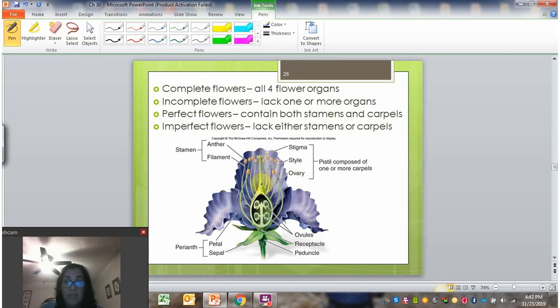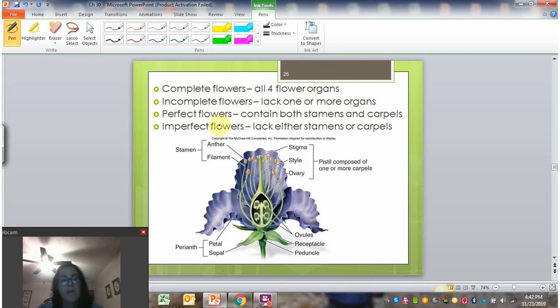The style is like a little tube-like structure that the sperm is going to have to travel down. And then the ovary is important because it encloses the ovules, and the ovules are where the eggs are going to be. In this case, the ovary contains multiple ovules. In some cases, it will only contain one ovule. It just depends on the type of flower and the way that the fruit is going to form.